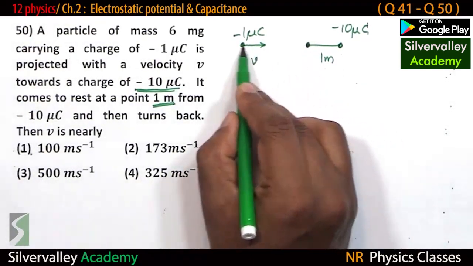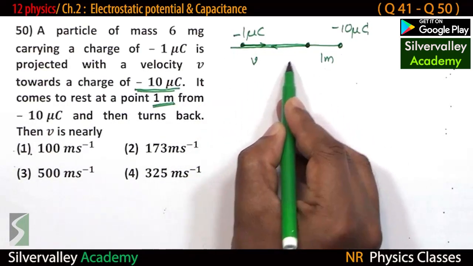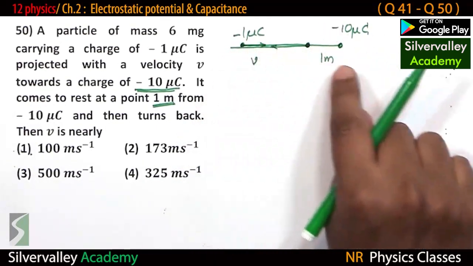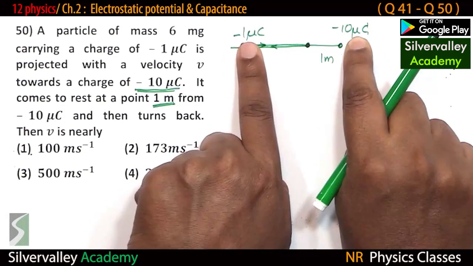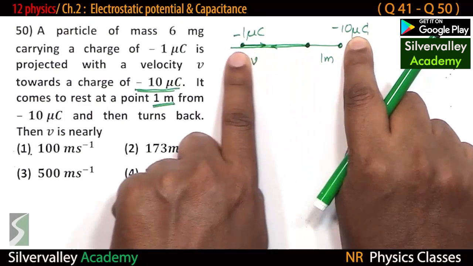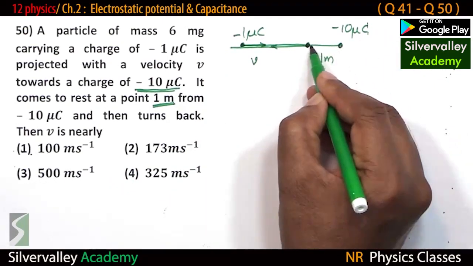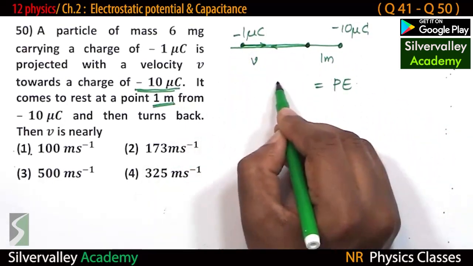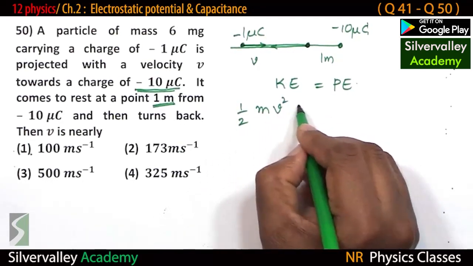So after that, it retraces the path. It goes like this and retraces the path. Why it retraces the path? Because this minus 1 microcoulomb is experiencing repulsive force by this charge. That is why it approaches because of initial kinetic energy. It goes away because of repulsion. So at this position, potential energy should be equal to initial kinetic energy. Kinetic energy is half mv square.